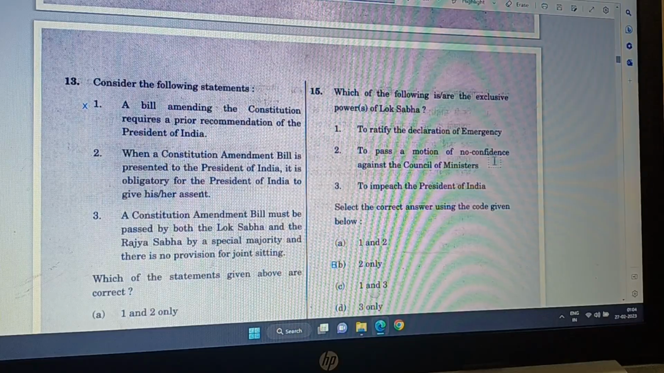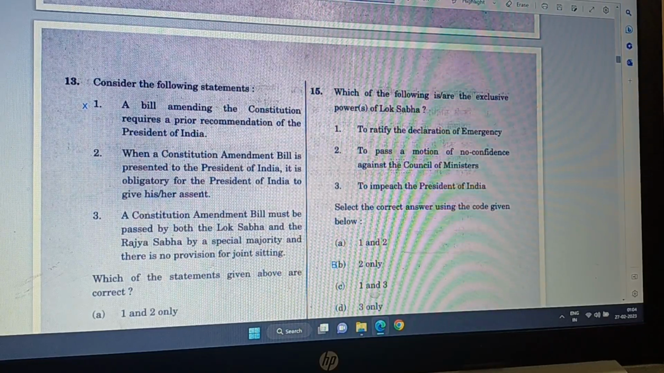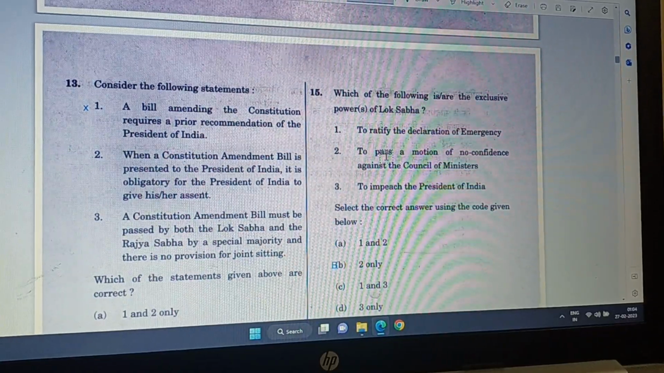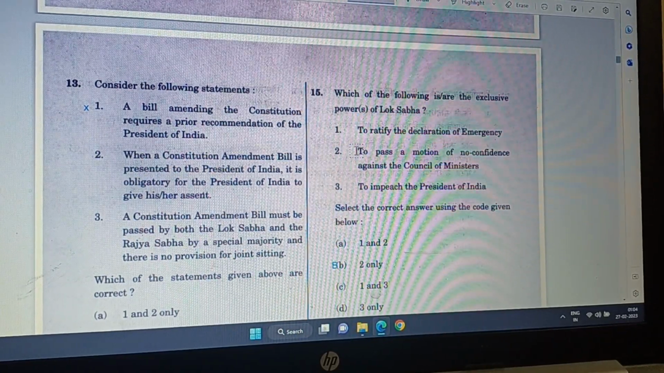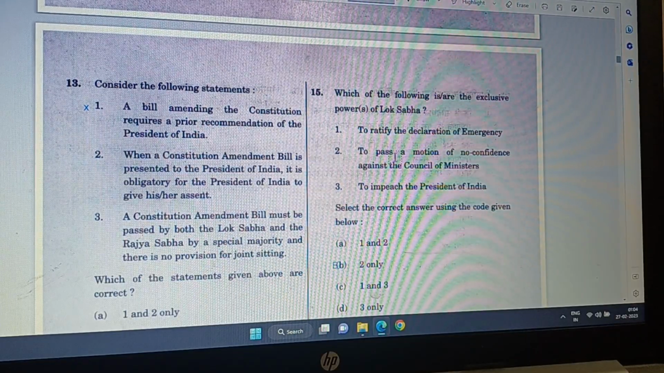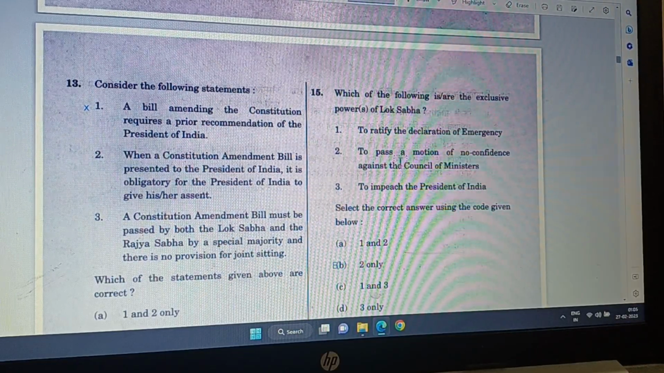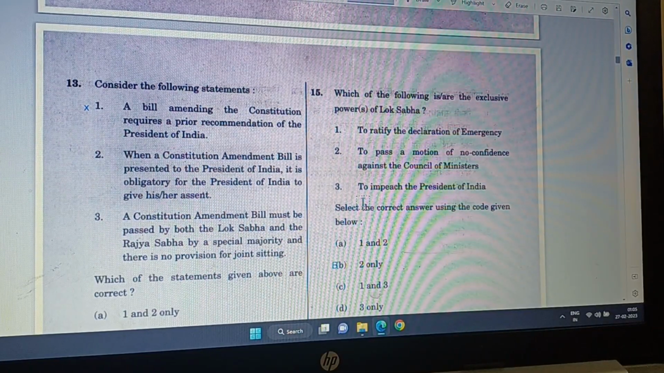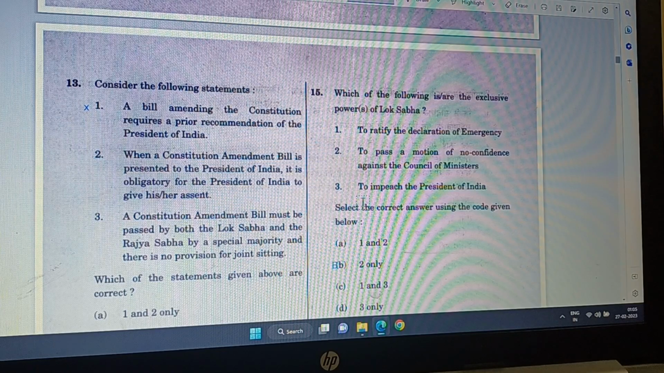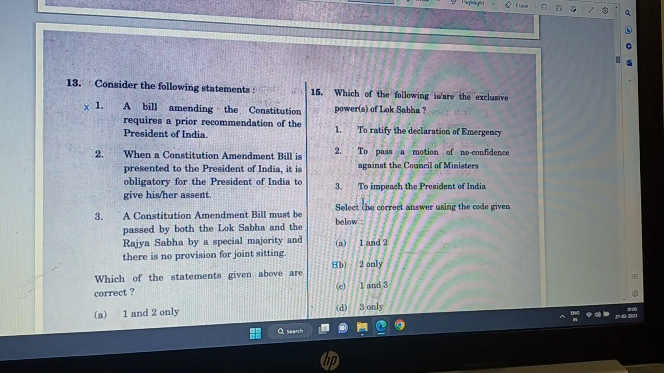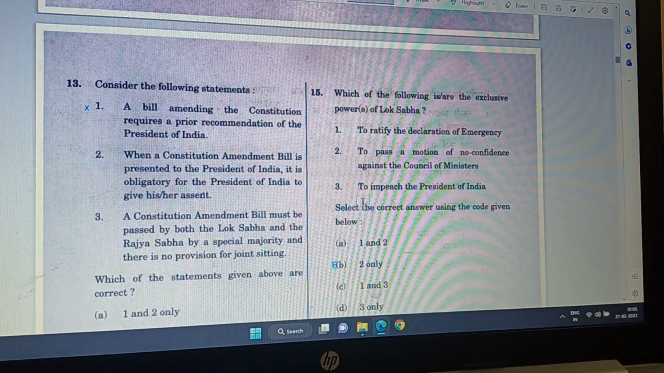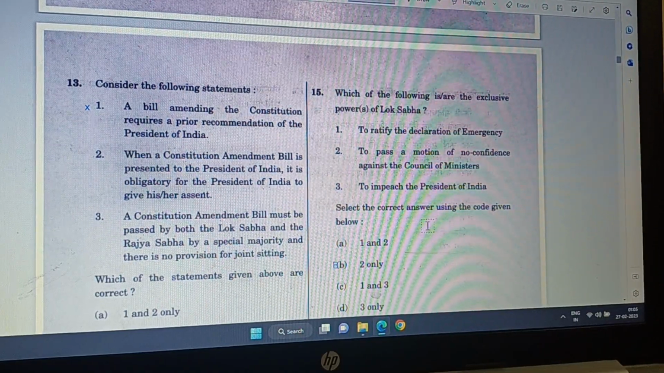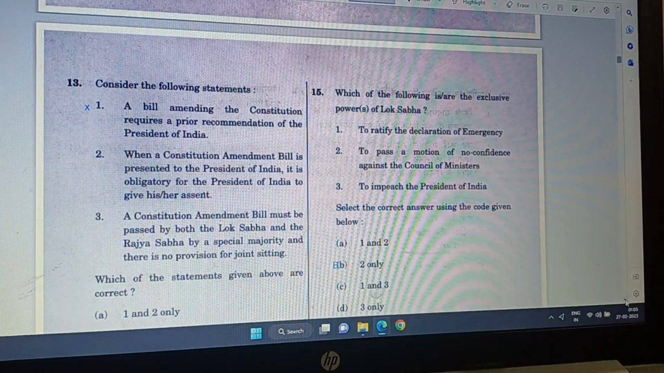To pass a motion of no confidence against the Council of Ministers, that is what Lok Sabha does. The Prime Minister has to resign. It is only in Lok Sabha. Rajya Sabha has no authority over it. So this is the exclusive power of Lok Sabha. To impeach the President of India, again both houses need to impeach. So not only Lok Sabha, but Rajya Sabha also needs to pass the impeachment, then only President can be impeached. So only 2 is the exclusive power of Lok Sabha. Answer B.